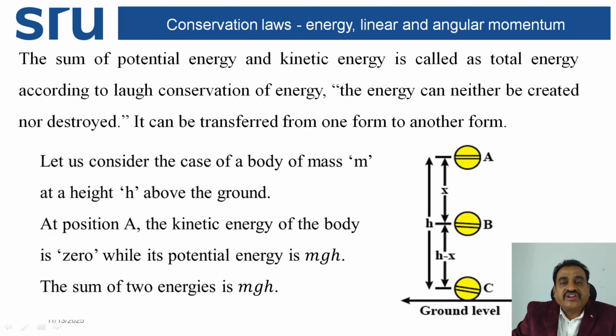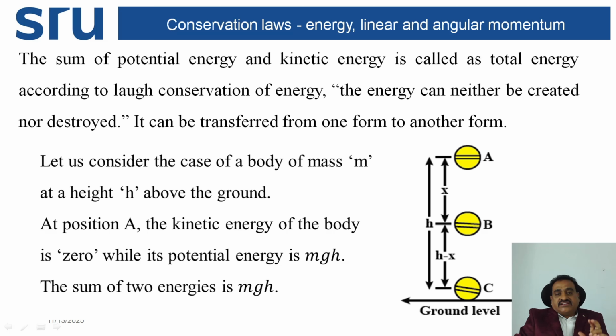The sum of the potential energy and kinetic energy is called total energy. According to conservation of energy, energy can neither be created nor destroyed. It can be transferred from one form to another form.